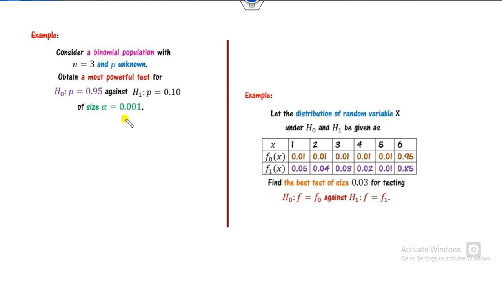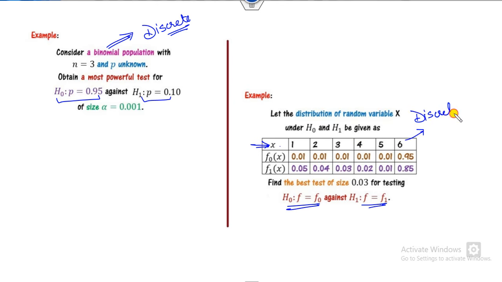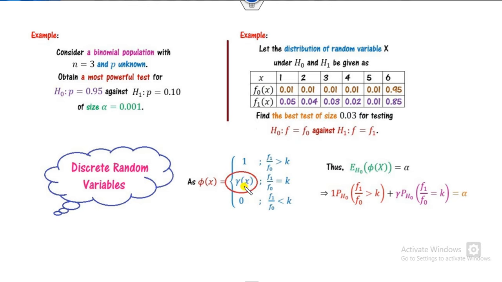Okay, look at this one. Again, this is simple, but here it is a binomial. Binomial is a discrete random variable. Here x is 1, 2, 3, 4, 5, 6, again it's a discrete number. So how can you find the best test for the discrete case? That means you have to find the value of gamma also. But so far in this lecture we have learned for the continuous random variable only. So this part we will discuss in our next video.